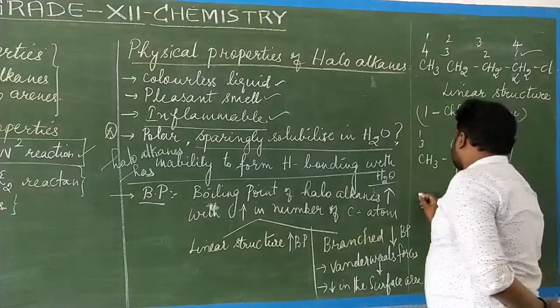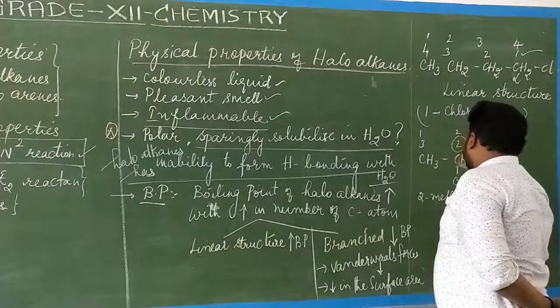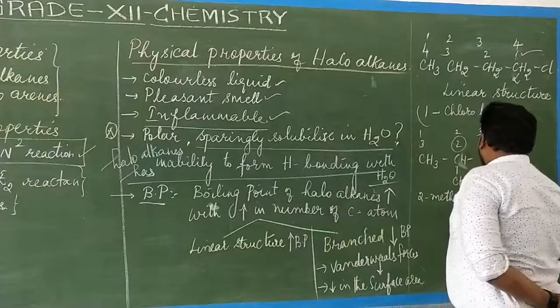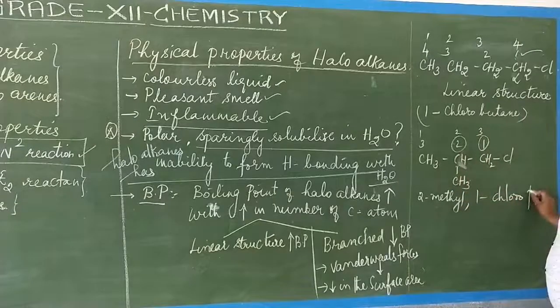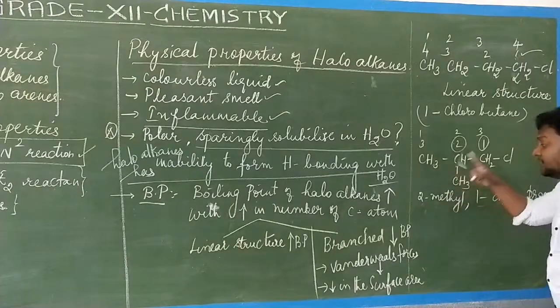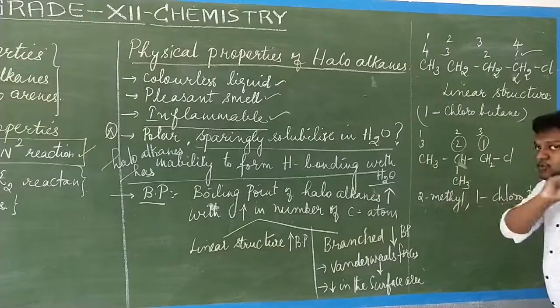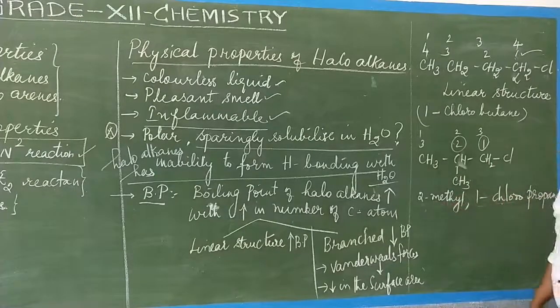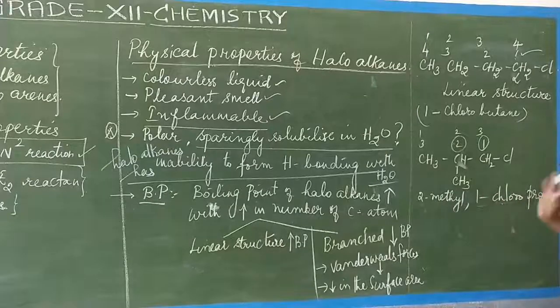So it is 2-methyl, 1-chloro, propane, 1, 2, 3. Then alphabetical order: C first, then methyl second. Chloro is a substituent, not a functional group. So 2-methyl-1-chloropropane in alphabetical order.